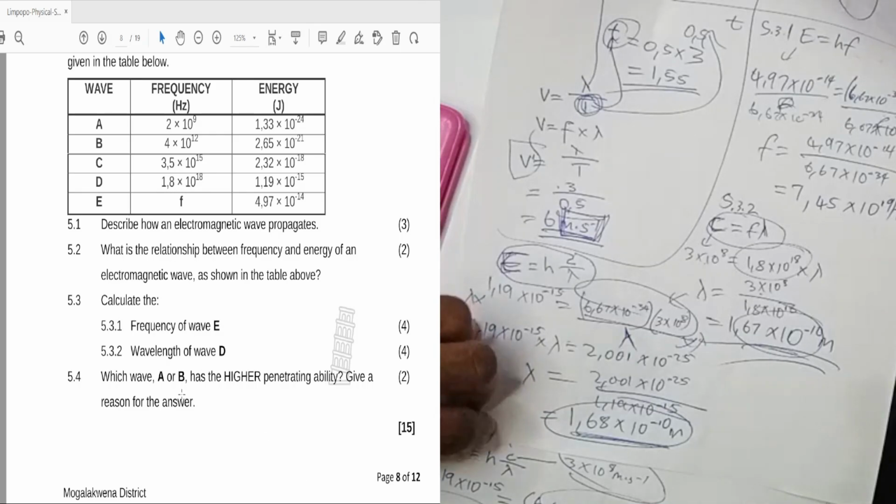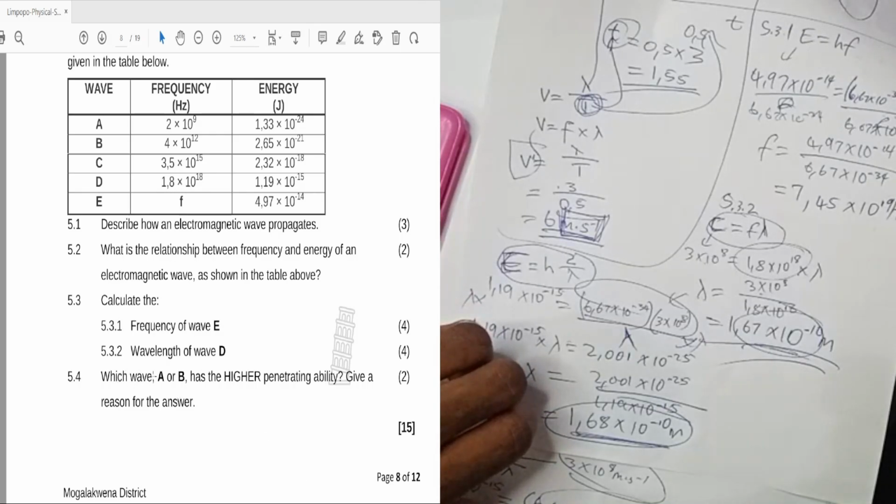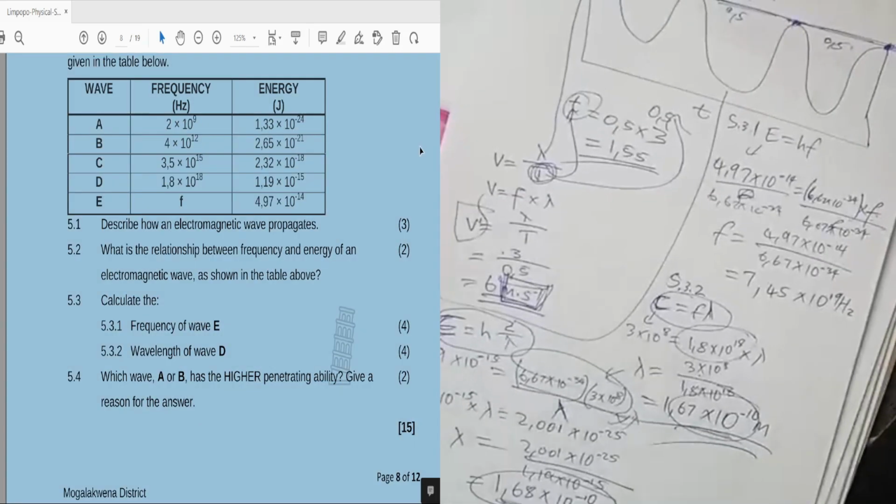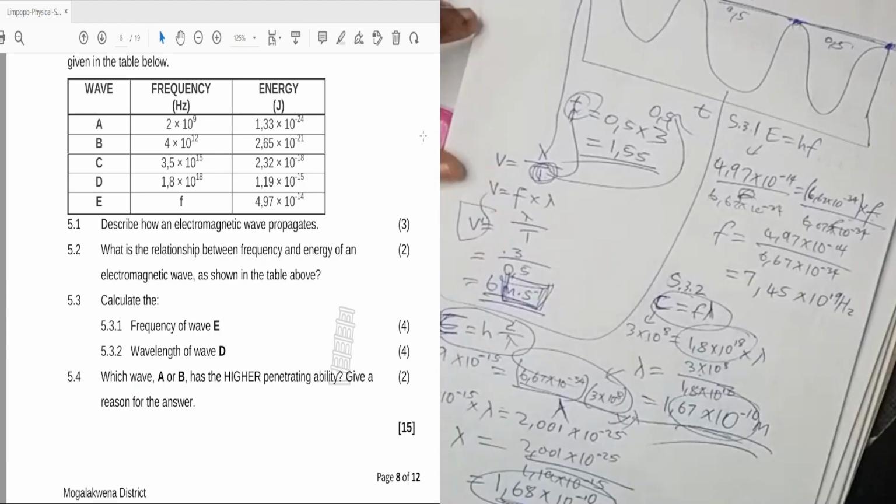Then the last question on 5.4, which wave, A or B, has a higher penetrating ability? Higher penetrating ability means high frequency, high energy. So which one has a high energy? It means it's B. B has a higher frequency and it has a higher energy. So the answer will be because it has a higher frequency and high energy.